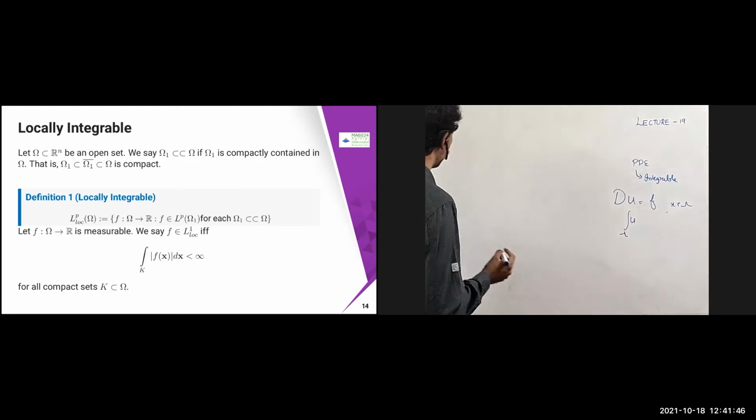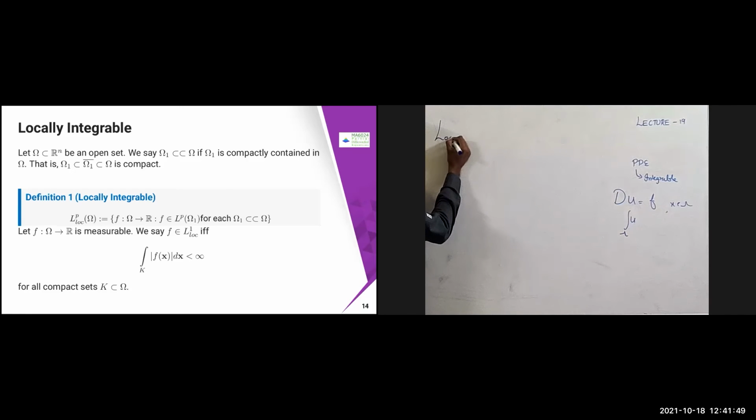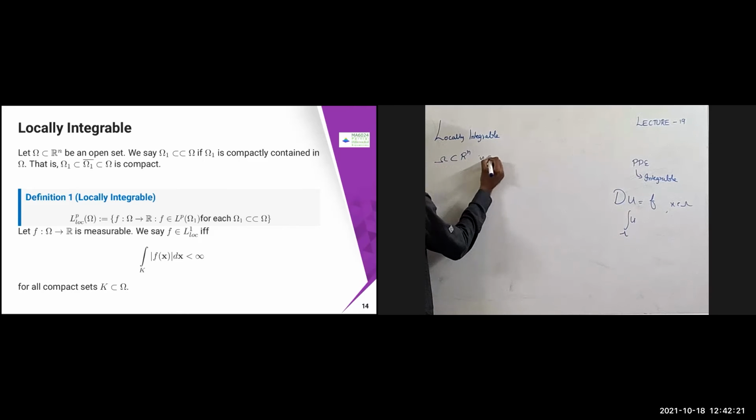For which we require some concept called locally integrable. You know already integrable, and also you know what is Lebesgue integrable. Integrable means, if I say integrable, it is Riemann integrable. If I say integrable with respect to a measure or Lebesgue integral, then it is with respect to the Lebesgue measure, whatever measure I'm talking about. Locally integrable we are going to discuss now. This is a new concept you are going to learn. So suppose I have Ω, a subset of R^n. It's an open set.